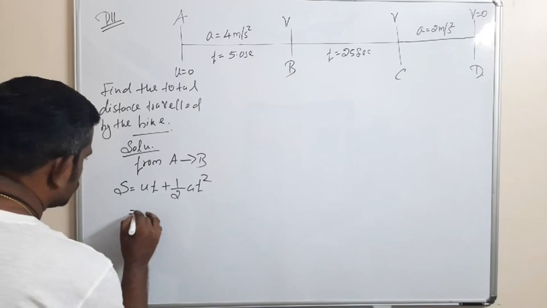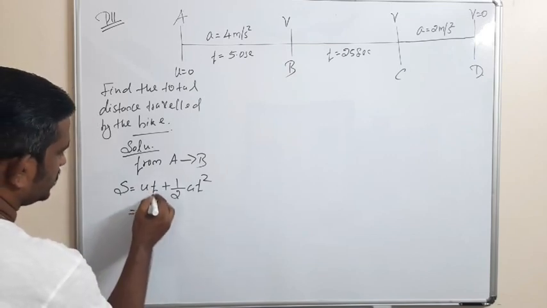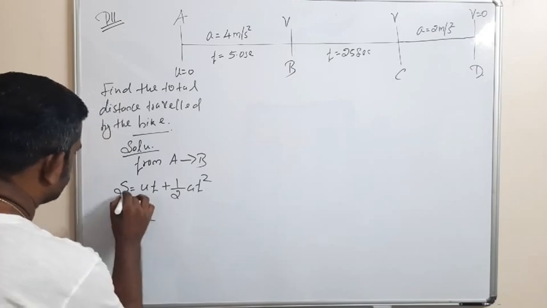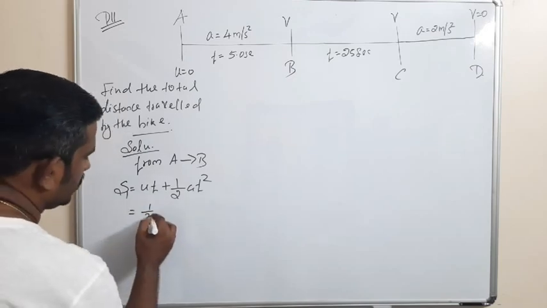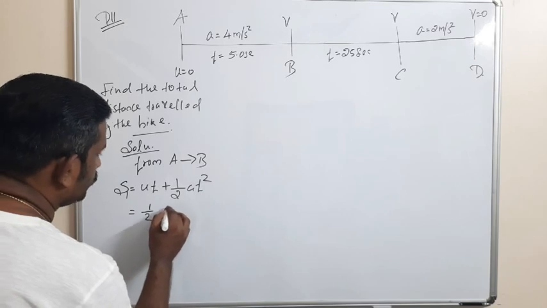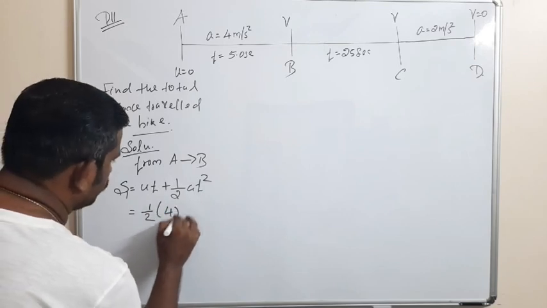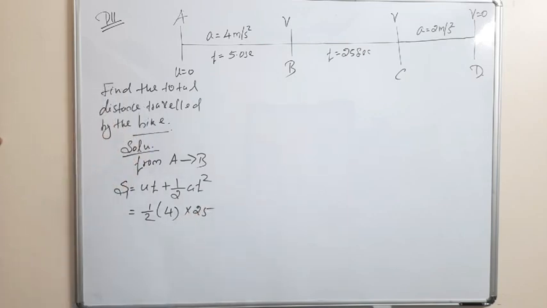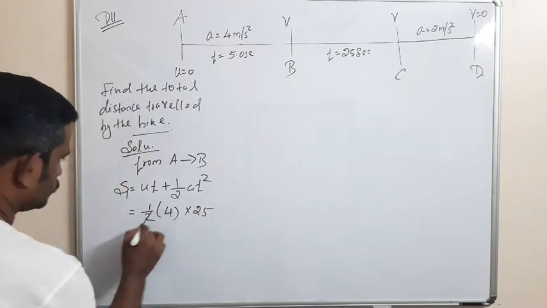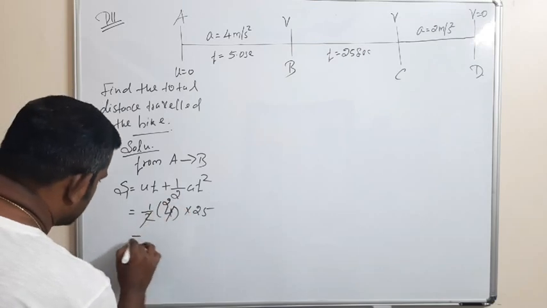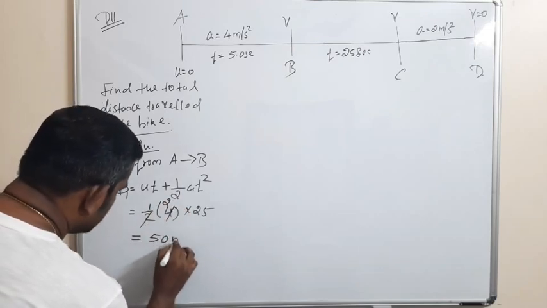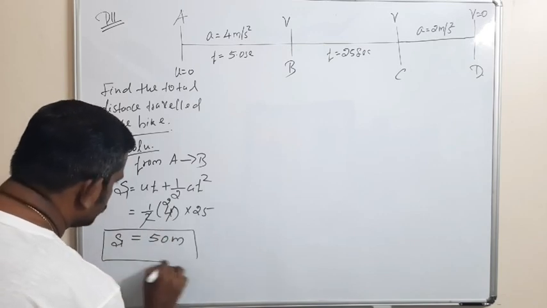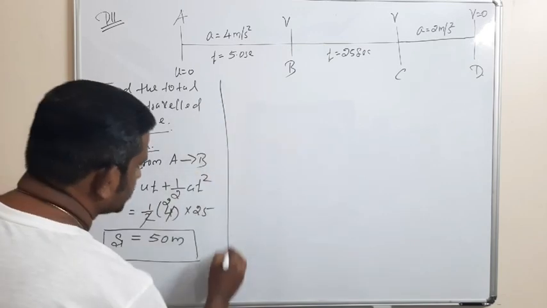What is the initial velocity? That is 0, so this term is 0. That is s1, equal to half into the acceleration, that is 4, into the time taken, that is 25, t square. So that is equal to 50 meter. So the distance covered from A to B is 50 meter.